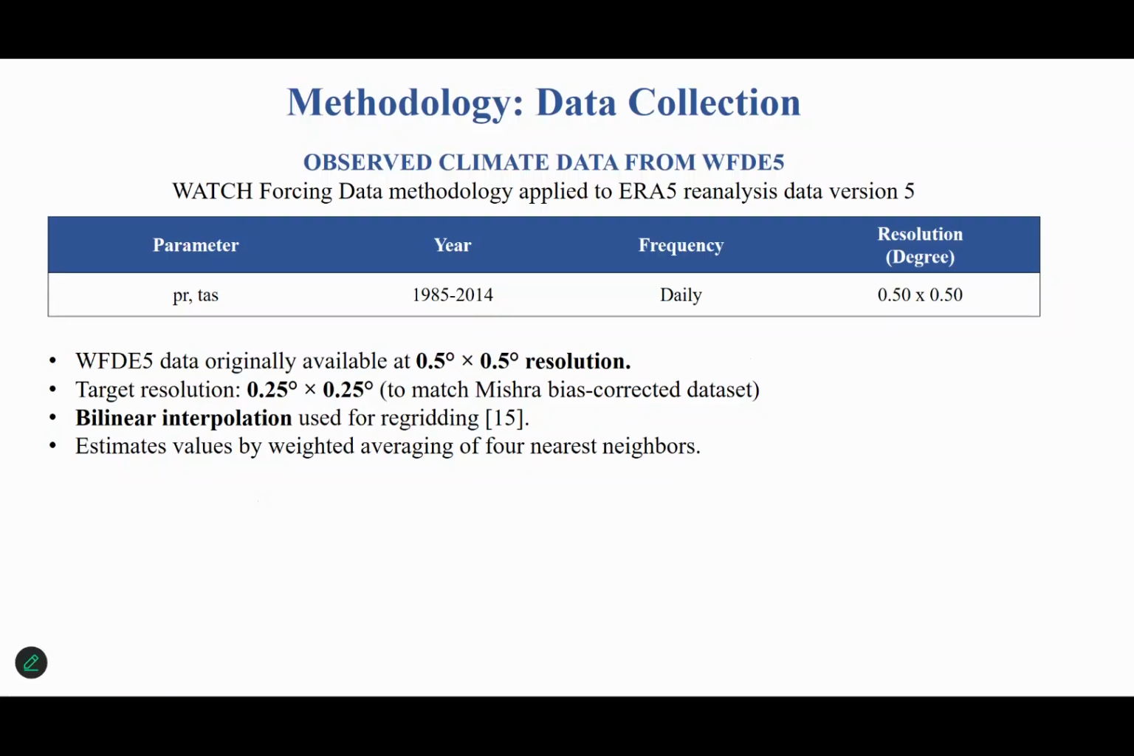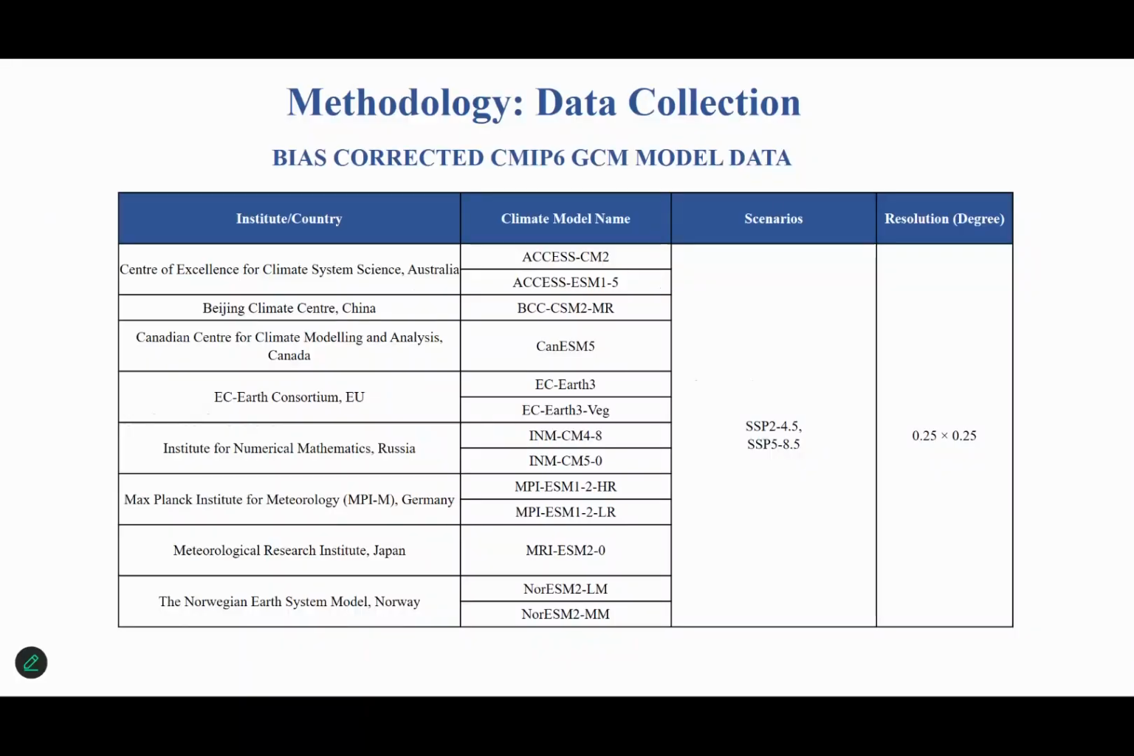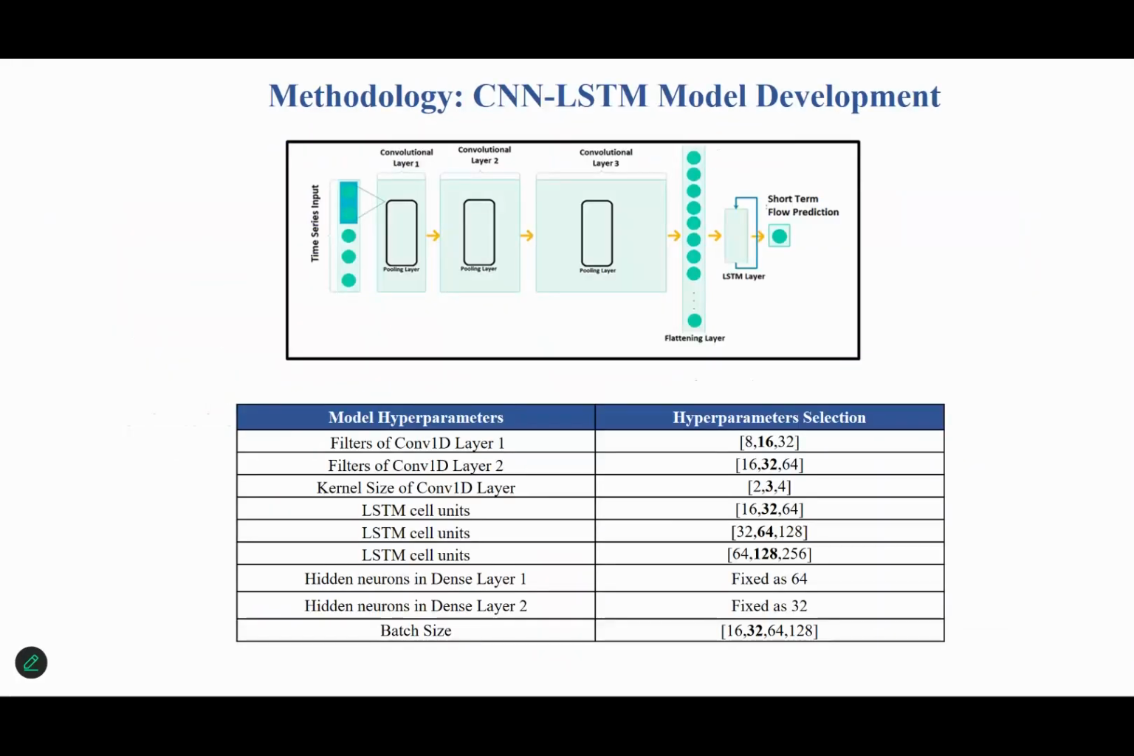These are the observed climate data sources from WFDE5. I had to do the bilinear interpolation technique in order to downscale them to a resolution of 0.25 degree by 0.25 degree. And these are the 13 GCMs that I have used for future climate data source.